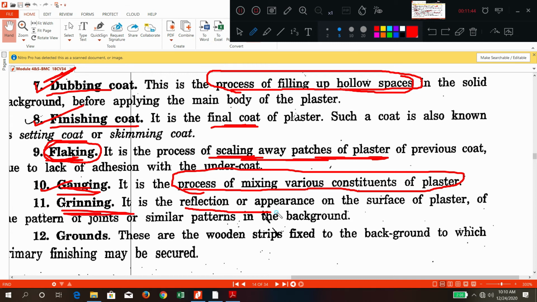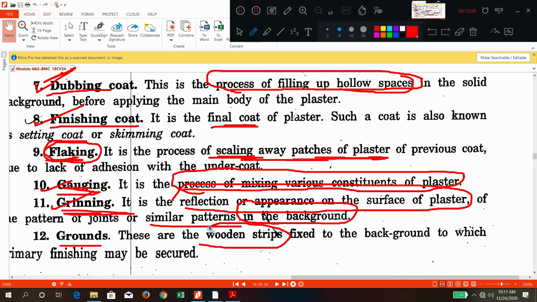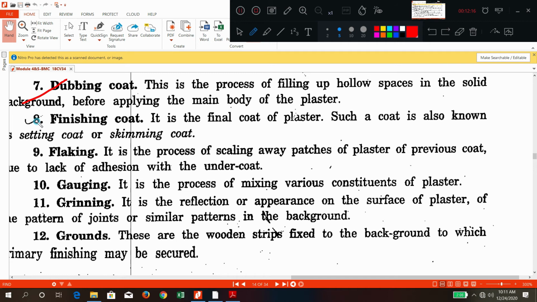Grinning means what? A reflection or appearance on the surface where joints and patterns present in the background, whatever the background surface is, somehow appear on the applied surface. So that is called as grinning. Okay. So grounds means what? These are the wooden strips fixed on the background to which finishing is given. Okay, small points, that is grounds. Important are what? Dubbing coat, finishing coat, gauging, flaking. Okay, these are important points.